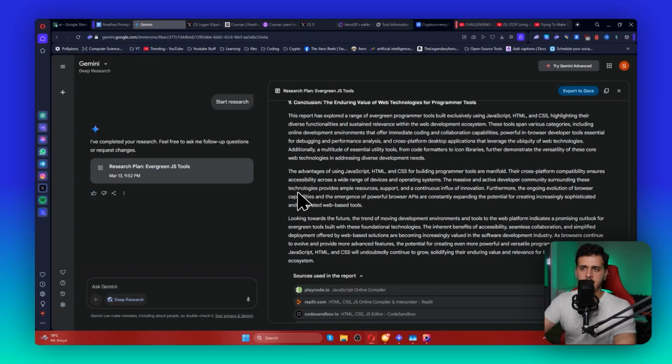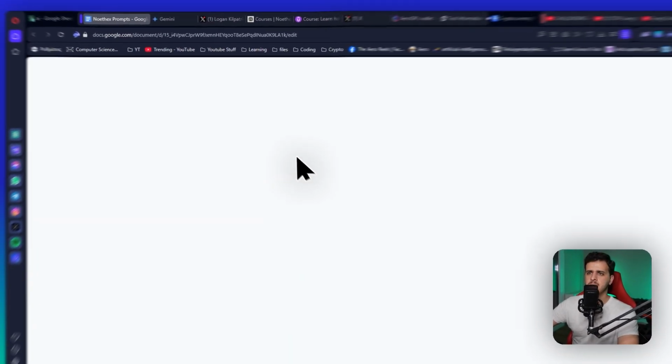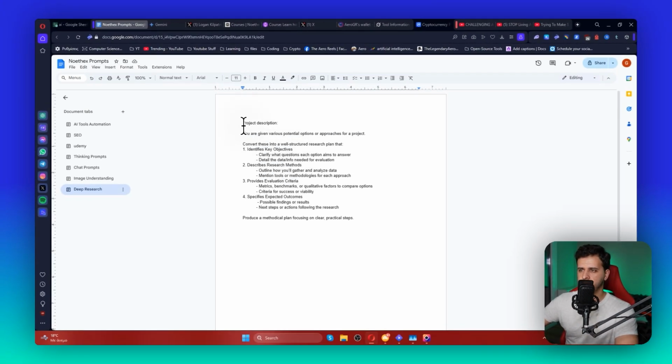Okay, so I gotta say that Gemini Research was not the most amazing research tool I've seen, but I think in terms of adding to the competition, I think it's good. It's very good at doing research. It was actually also very, very fast. And let me tell you exactly what query I did use. So I used this query, project description. I described what I want to do.